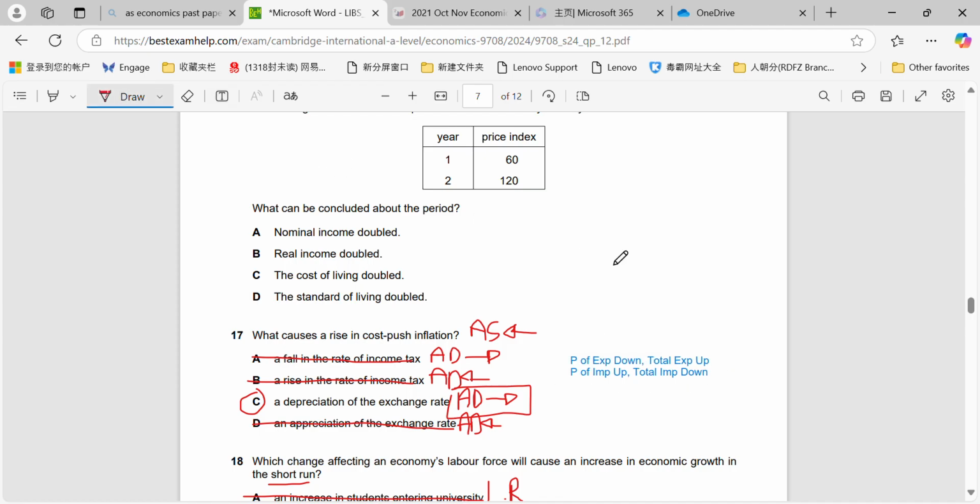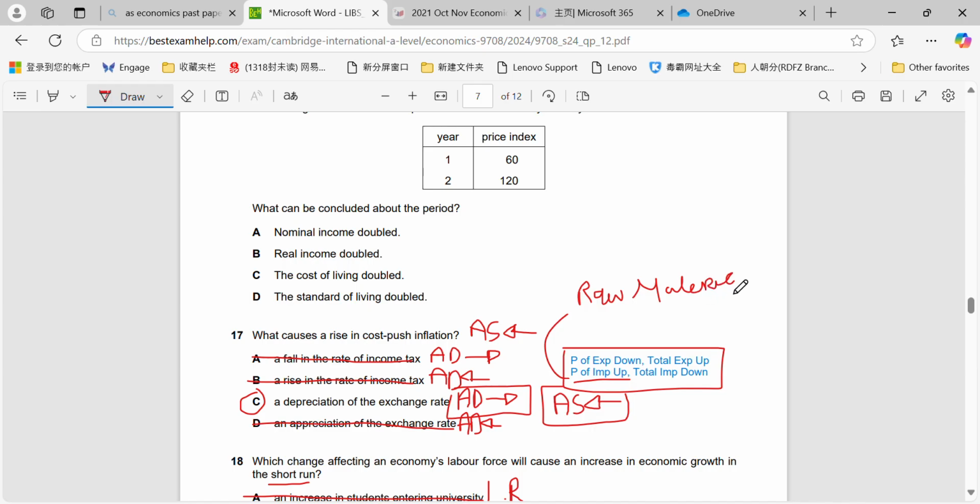So essentially what this does is, now they probably should have clarified more information here, but essentially when we have a depreciation, it can also cause not just a shift to the right in AD, but it can also cause aggregate supply to shift to the left and cost push inflation. And that's because the price of the imports are rising. So if we have to import, for example, important raw materials, then it increases the cost of production for domestic firms who have to import those raw materials.